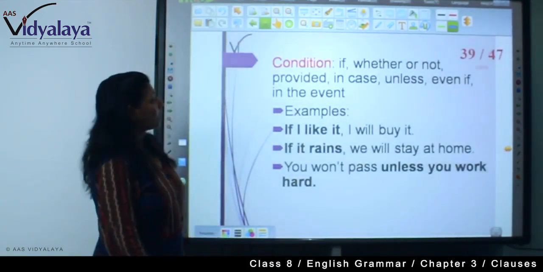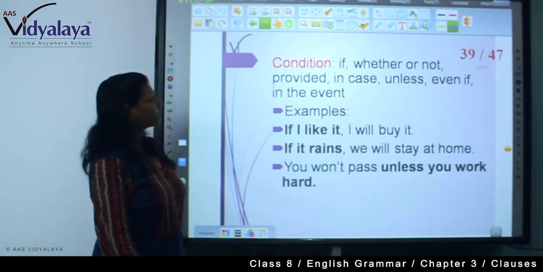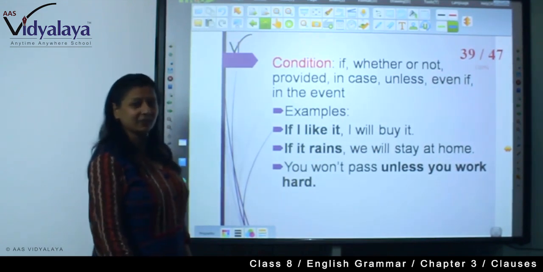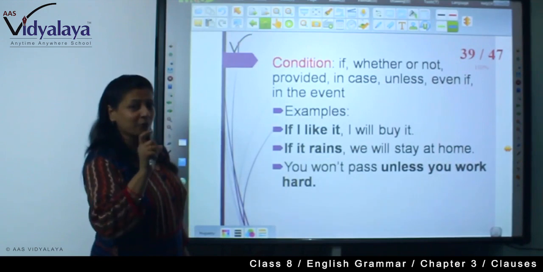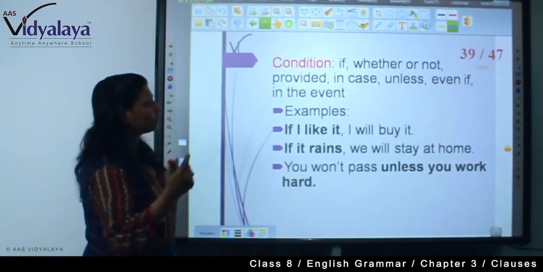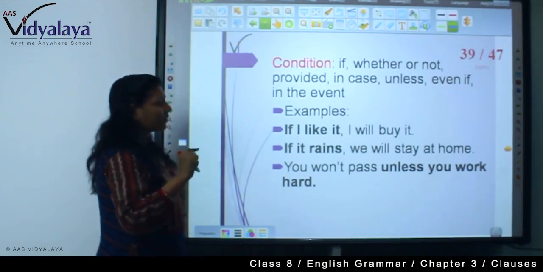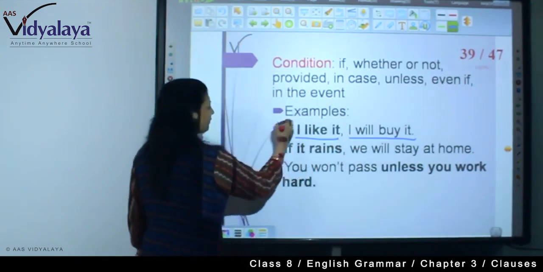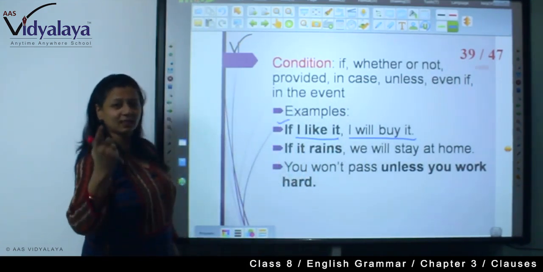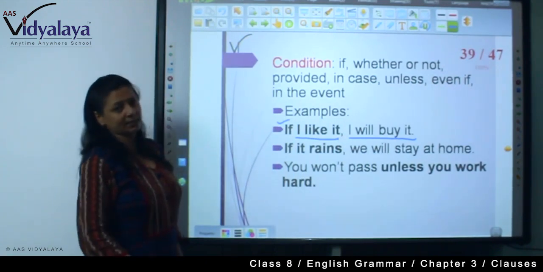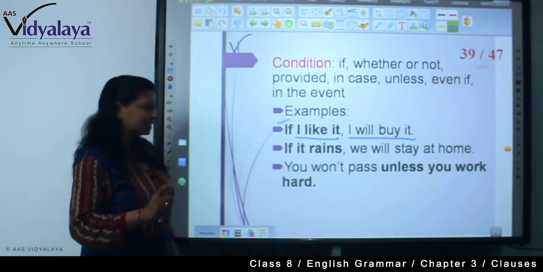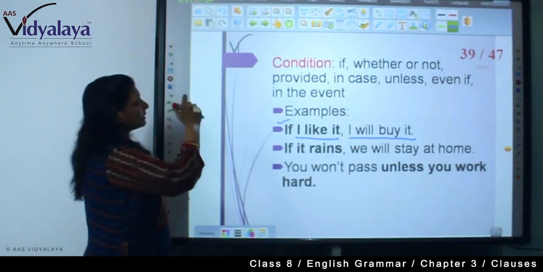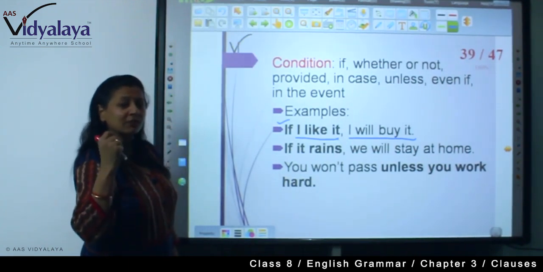Now condition: if, whether or not, provided, in case, unless, even if, in the event. So these are the conditions. If you want to put some condition, you will have to use these conjunctions. If I like it, I will buy it. So if is a condition. If it rains, we will stay at home. You won't pass unless you work hard. So all these are your adverb clauses. Try to understand. These are the words that are giving you the clues.